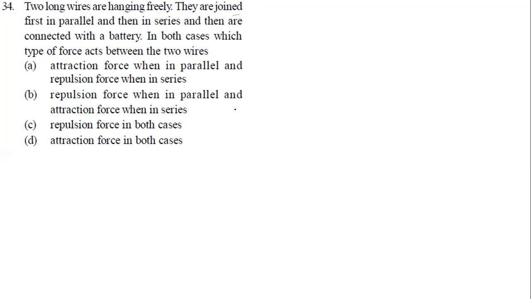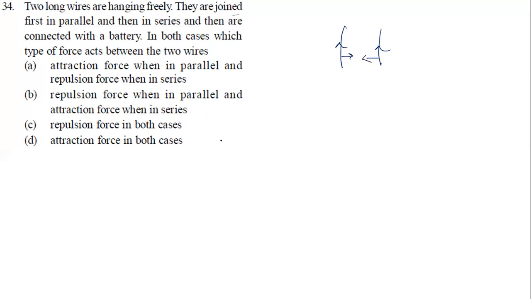Which type of force is acting on the two wires, that we need to find out now. When they are connected parallel to the battery, meaning the two wires are parallel, one wire is here, one wire is there. If they are parallel, what will happen? Current will be flowing in the same direction, right? Same direction, because they are parallel to each other. So current in the same direction means these are two long straight wires. If the current carried by these two is in the same direction, there will be attraction. So the force will be like this.